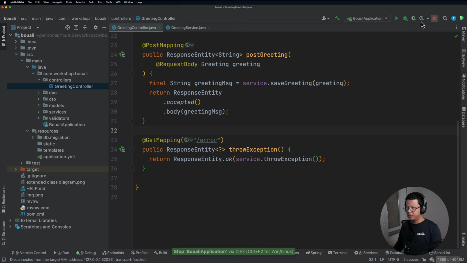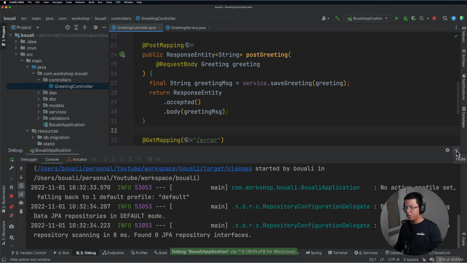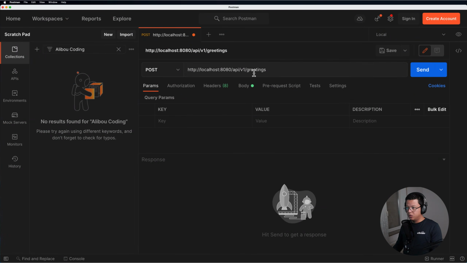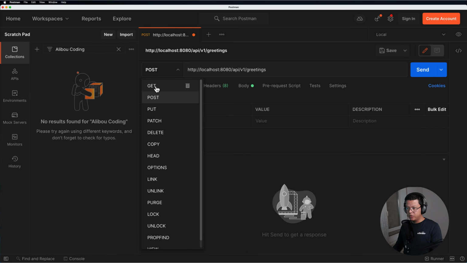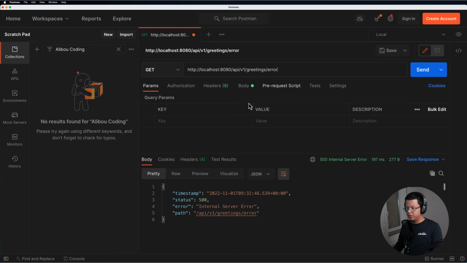Okay, so let's restart our application and test these changes and see what the output will be when we make a call to this error endpoint. So here it's a GET mapping first of all, and here it's going to be /error, and I click on send, and what we see here is this timestamp and this 500 Internal Server Error, and this is the path.